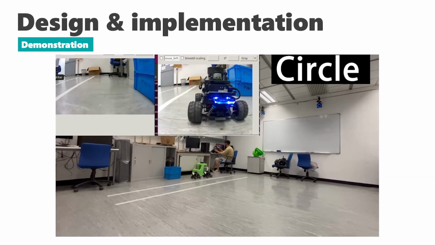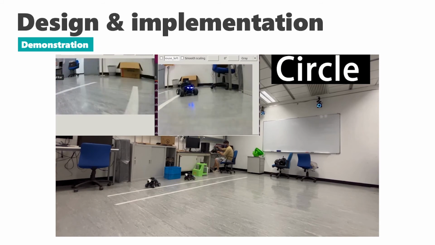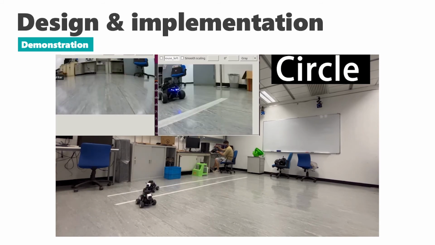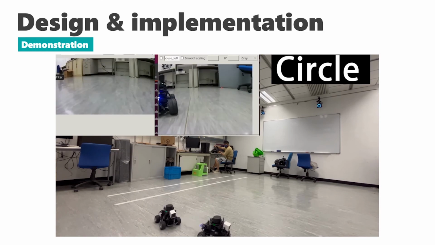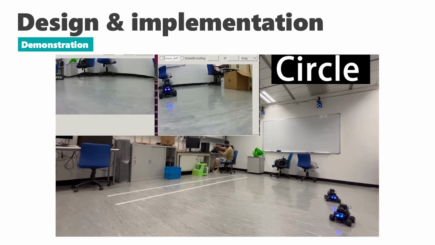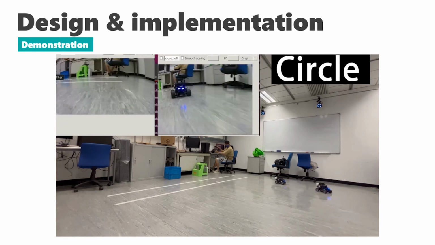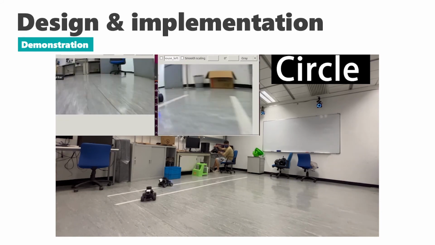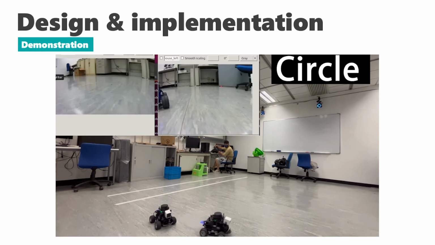This is the experiment, or the demonstration, of the platooning system. The first experiment is to run the platoon system in a circle for several laps. Another experiment is to run the platoon system in a straight line.